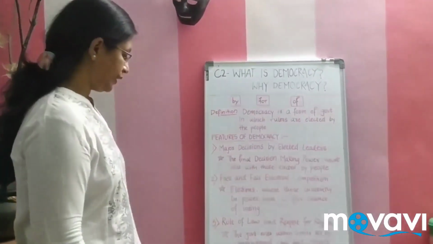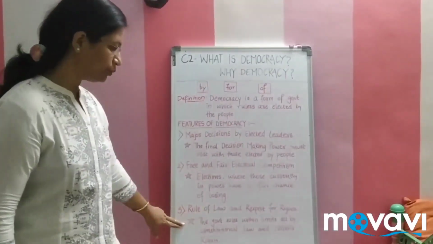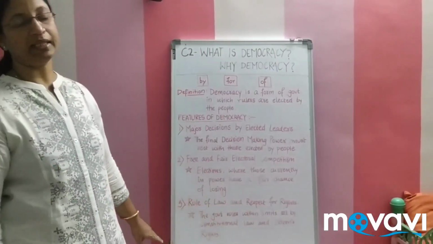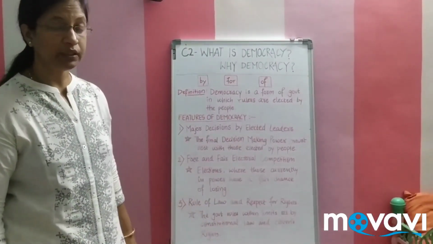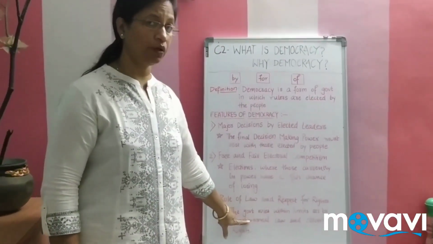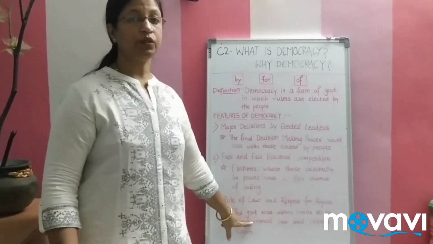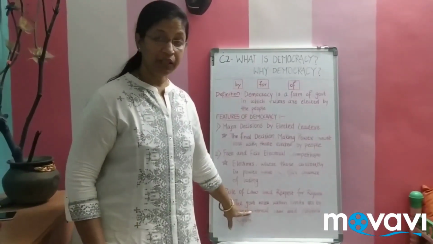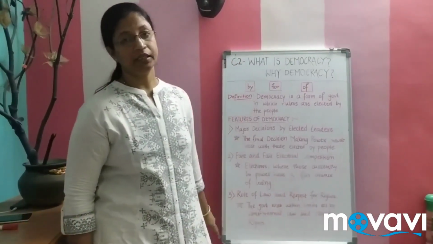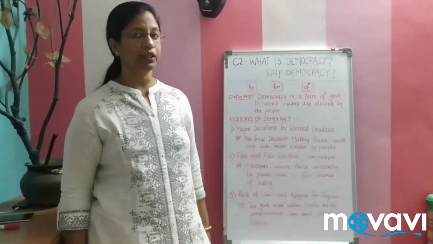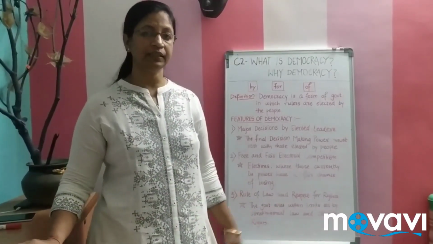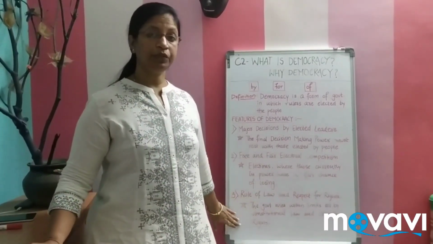So the third one says that the government rules within limits set by the constitutional laws and the citizens' rights. The government has to concentrate on the constitution first. The constitutional laws should be followed. Any constitutional law should not be ignored, denied, or violated. The citizens' rights should be taken into consideration. As we have fundamental rights in the country, our democracy gives us the fundamental rights. They are safe. Everything should be followed.